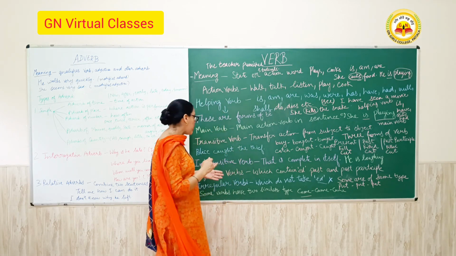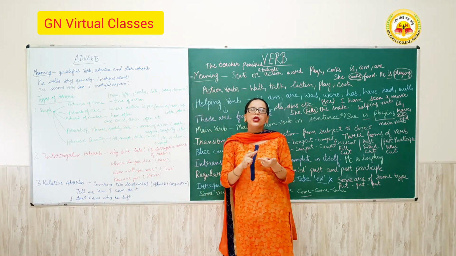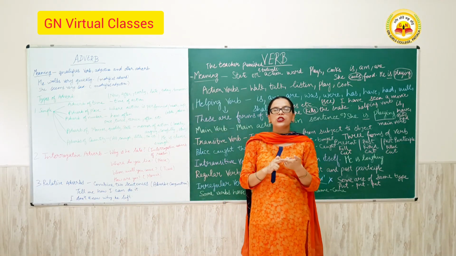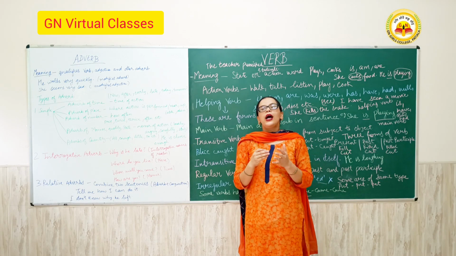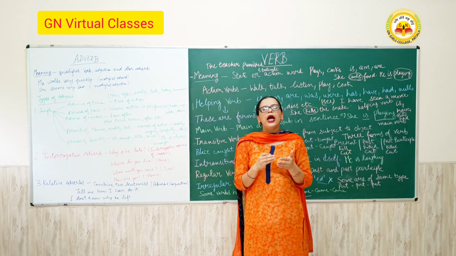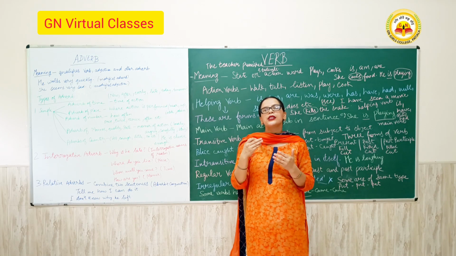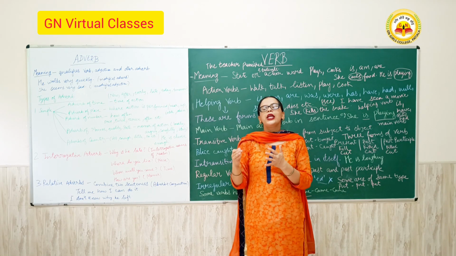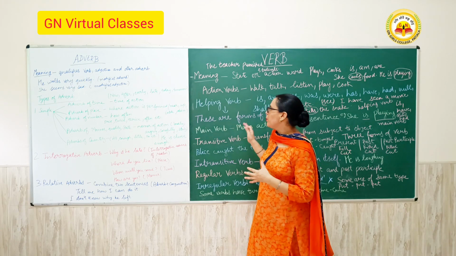So this is all about the verbs. You have to learn regular verbs, irregular verbs, transitive verbs and intransitive verbs, so that you can answer the question accordingly. Helping verb and main verb. The main verb is the action performed by a subject or a pronoun in the sentence. So this is all about the verb.